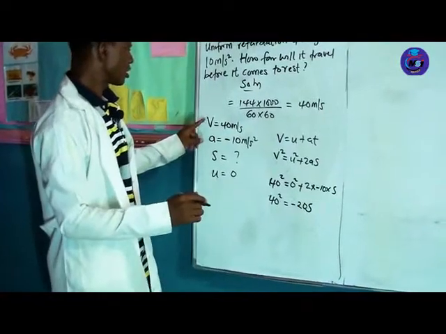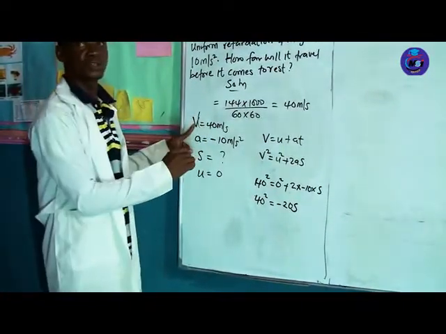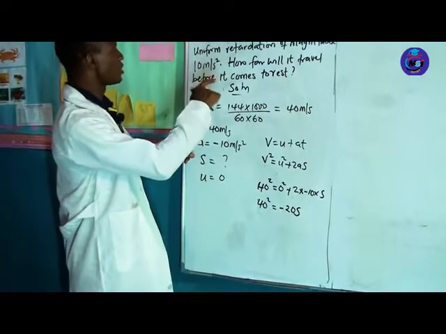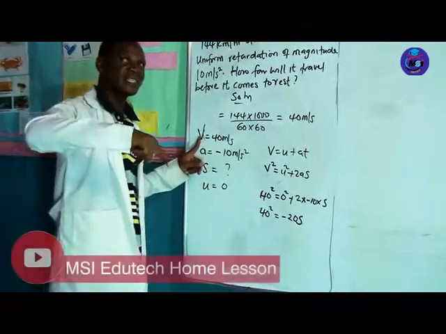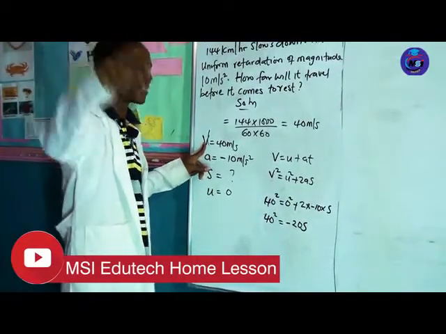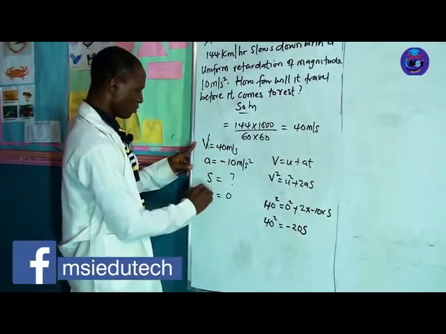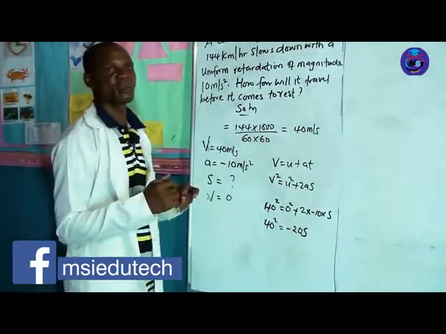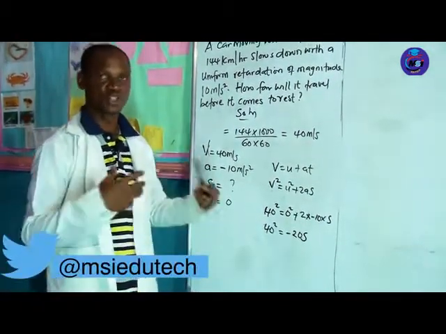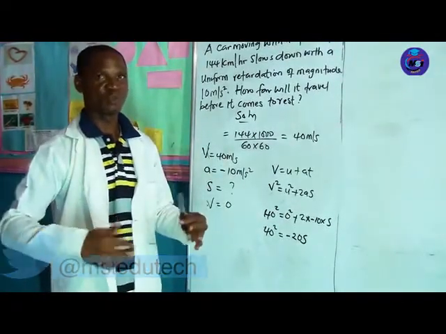So this is our u. Because the question says how far will it travel before it comes to rest. Since it's coming to rest, the final velocity must be 0. So v will be 0. When a car is starting, u is 0, and when it's coming to rest, v will be 0.